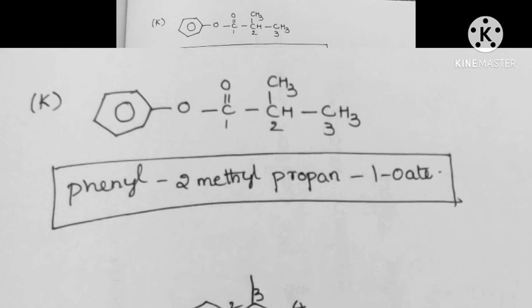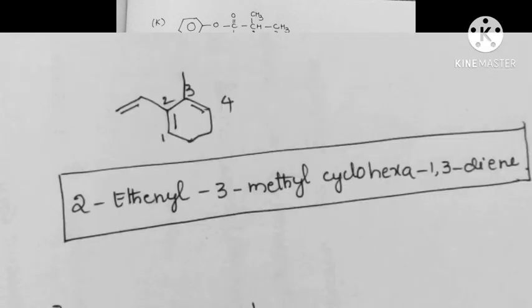So the 3-carbon long chain, so the root word is prop, and it is the C double bond O. This is the al group. So 2-methyl-2-phenylpropanal. This is the IUPAC name of this compound.